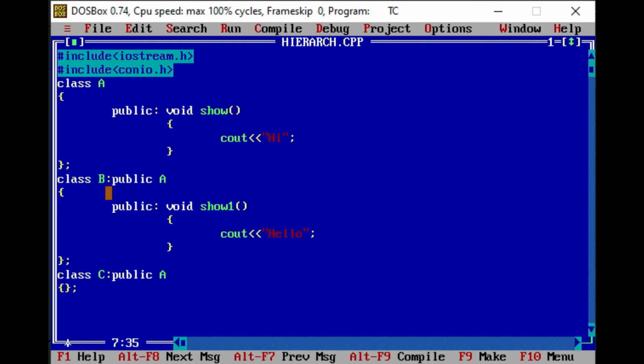Here we will add endl so that in the output screen we can clearly differentiate the messages. Again here endl. After that, in class C, again in public mode, I am going to declare another function, suppose void show2.